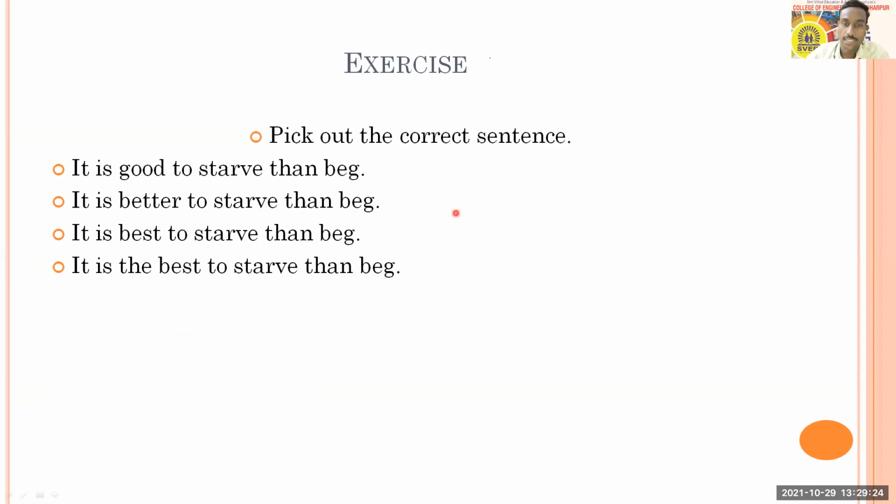The next question is in front of you. It says pick out the correct sentence. This time it is the correct sentence. The options are: it is good to starve than beg; it is better to starve than beg; it is best to starve than beg; and it is the best to starve than beg. Here you can answer.